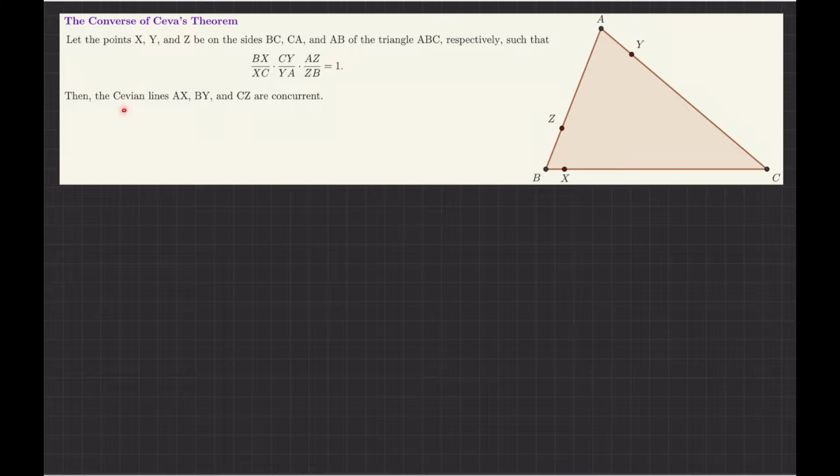Then the Cevian lines AX, BY, and CZ are concurrent. Okay? So this is the converse of Ceva's theorem.